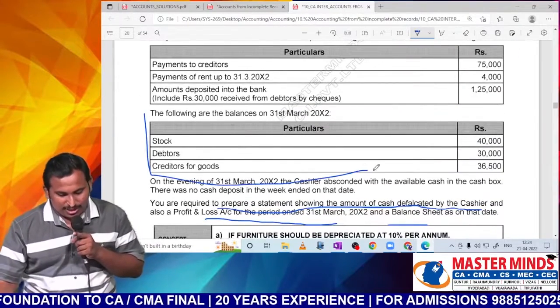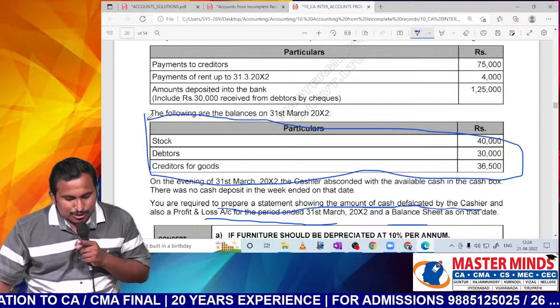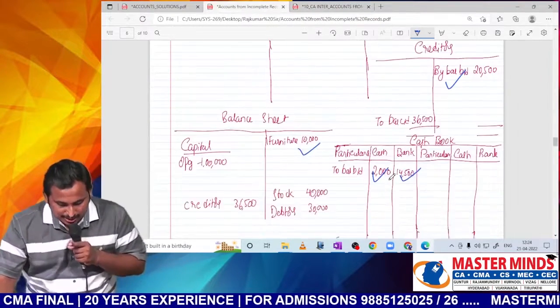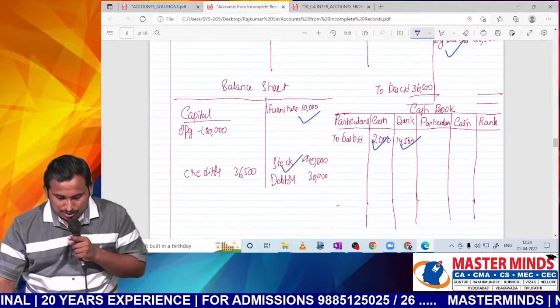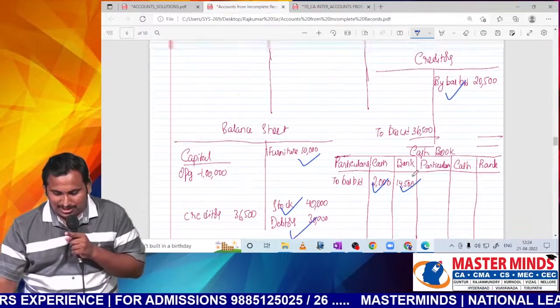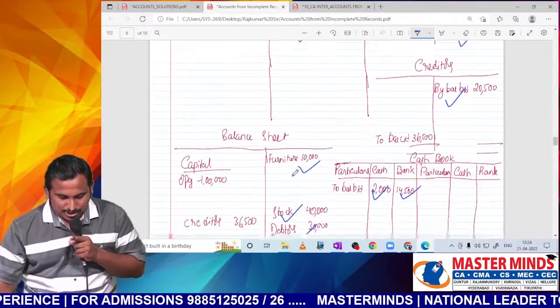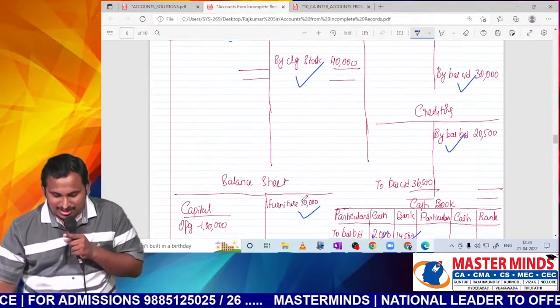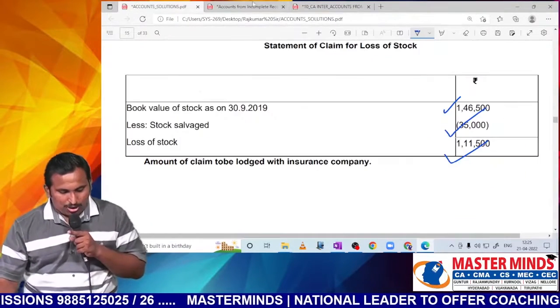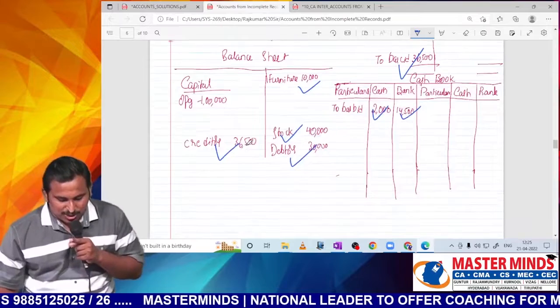Yes, the following are the balances. Just write down these balances. Closing stock, debtors and creditors. I'll write here closing stock. Of course, one in balance sheet, the other one in trading. Debtors also one in balance sheet, the other one in debtors account. Similarly, creditors, one in balance sheet, the other one in creditors account. Sir, clear? With this, all the opening and closing balances were posted.